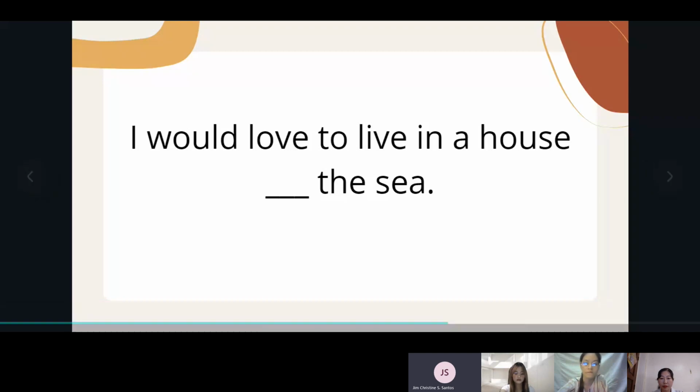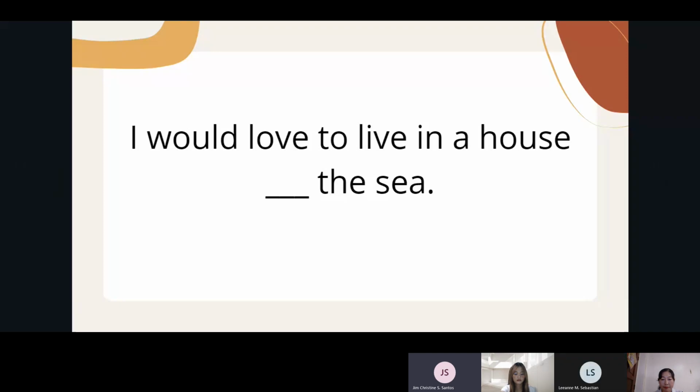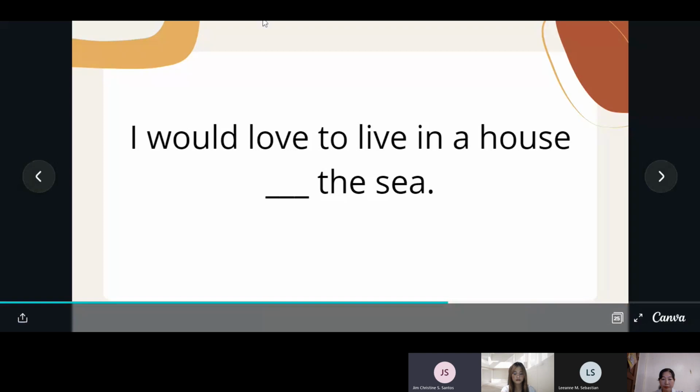So there are two rules that we need to remember when we use prepositions. The first rule is that we should always use a comma after a prepositional phrase that starts a sentence. For example, in the sea,